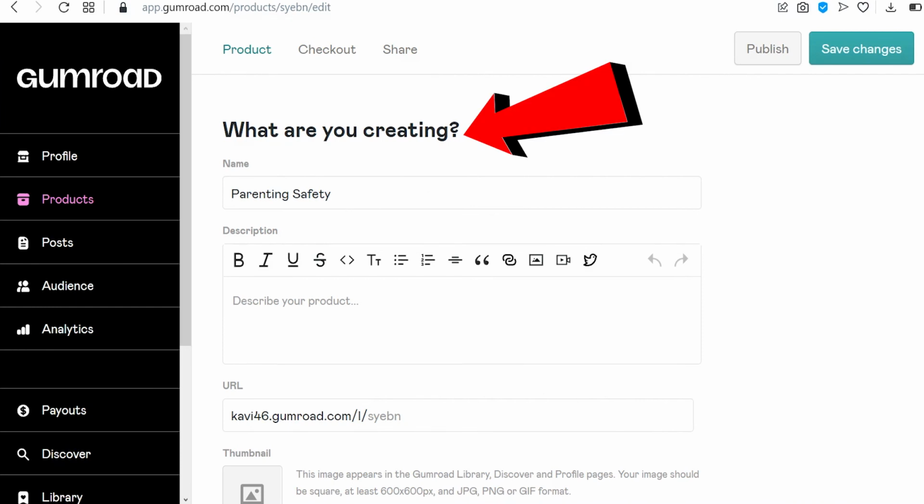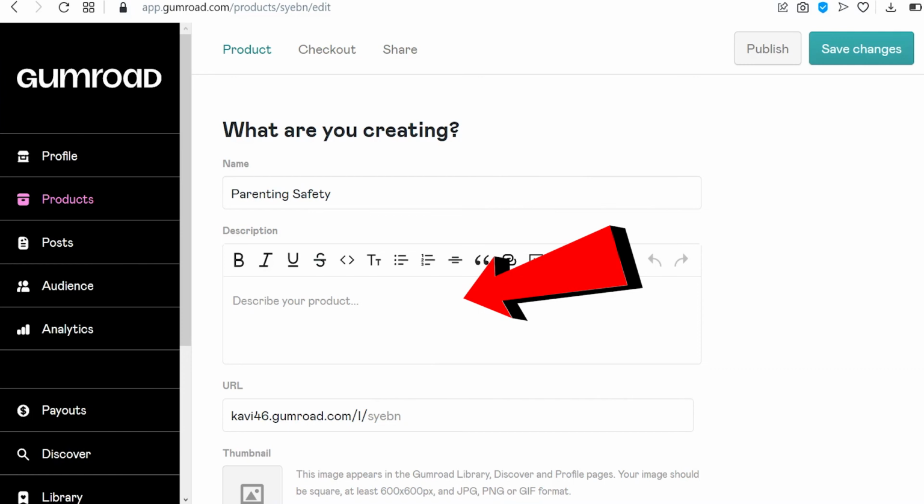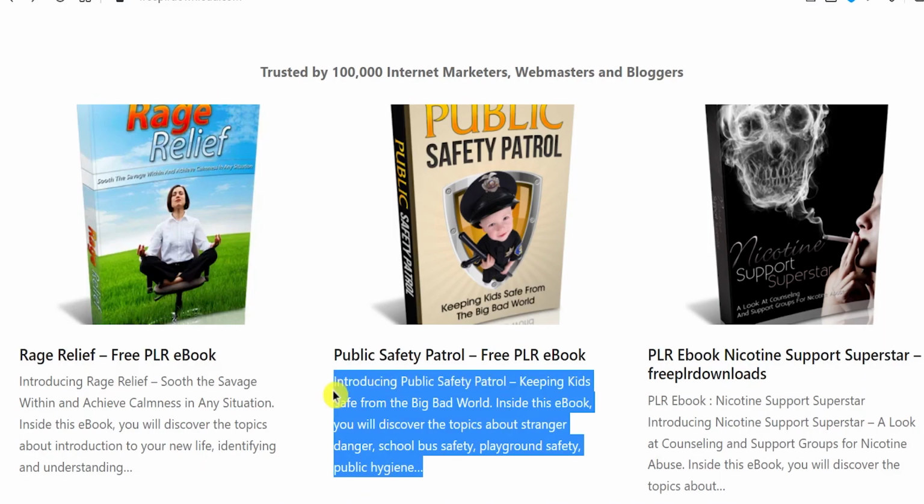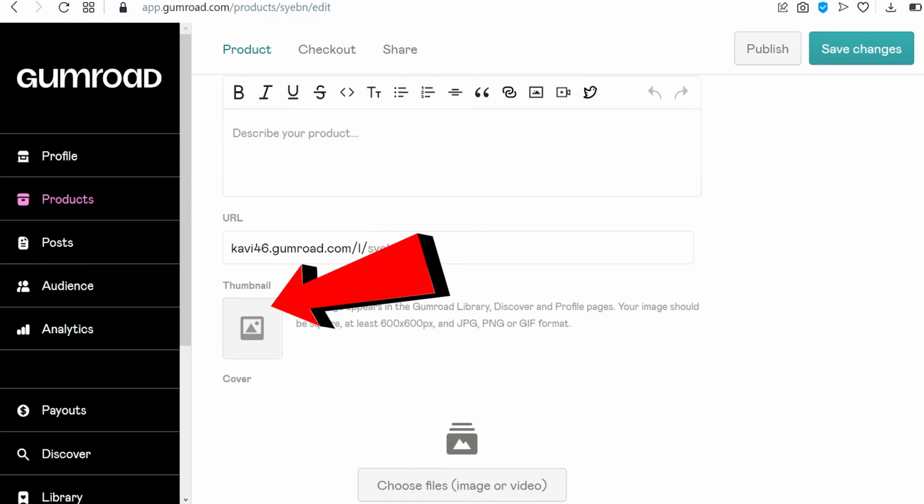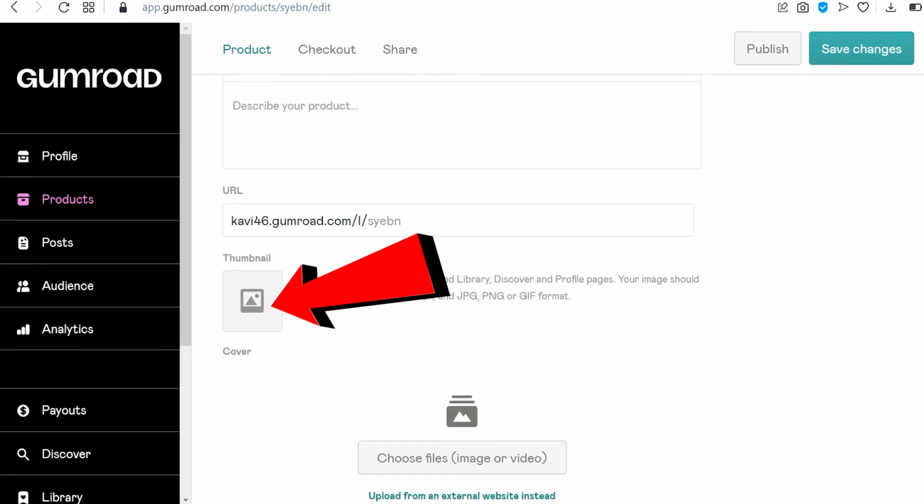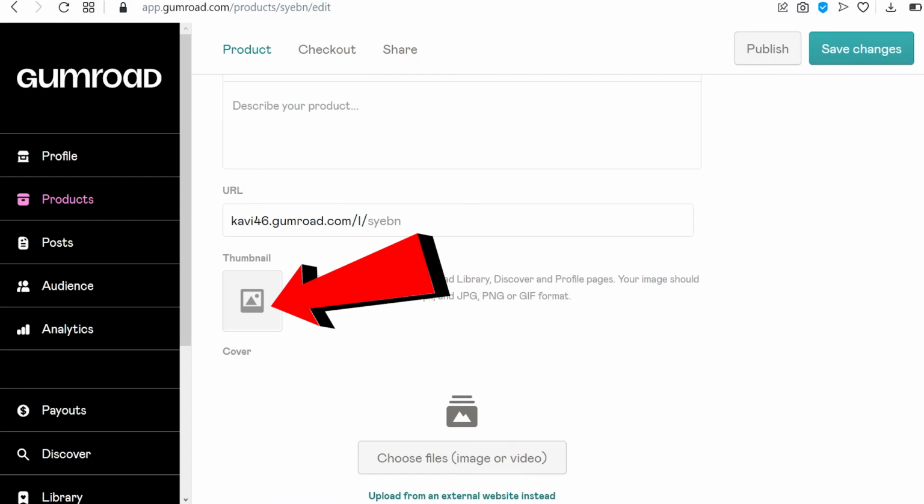As you can see, what are you creating? So all you need to do is put in the name of the product right here, the description right here. So all you can do is go back to the ebook and copy the description of the book and paste it right here. And right here you can put in the thumbnail of the picture. So all you need to do is download the picture of the ebook, go back and click right here, and upload it on this website as the thumbnail.